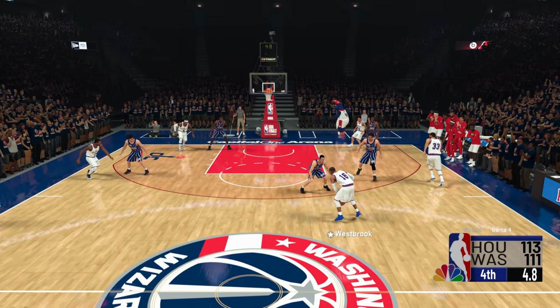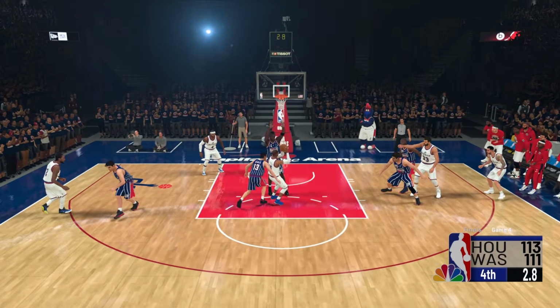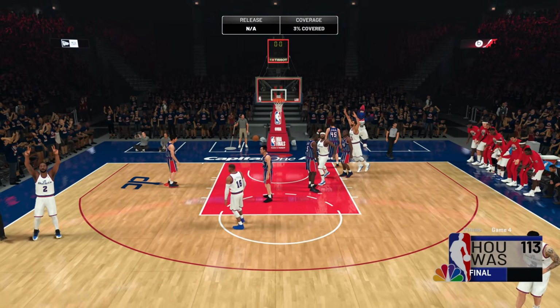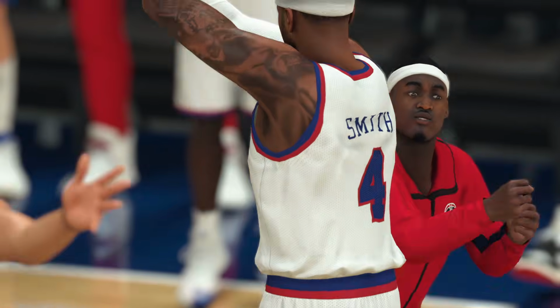Saul passes into Westbrook. They have 4 seconds left. Westbrook trying to save himself from losing the championship. Westbrook puts up the layup, misses, rebounded by Josh Smith, and he hits it. Josh Smith forces the overtime. What the hell is going on in this video?